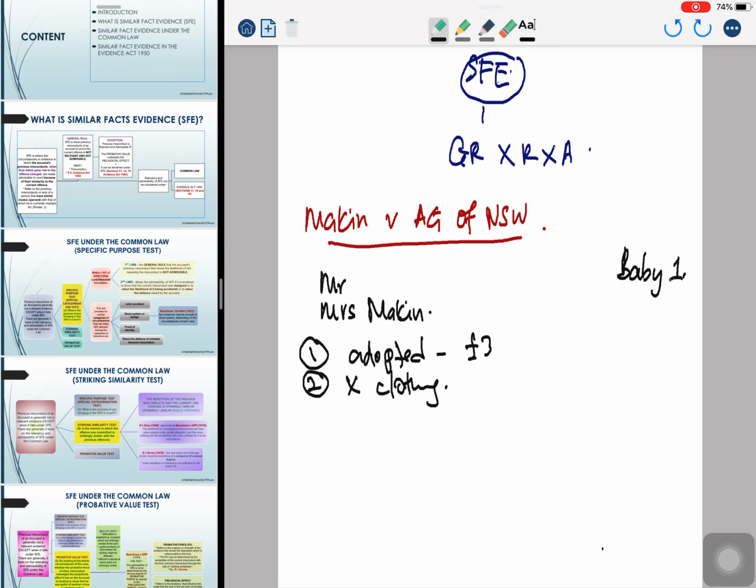Eventually the baby was said to have died because of pneumonia. Therefore, they claimed that the babies all died because of natural causes. Upon investigation, the police found more than 25 babies buried at the backyard of Mr. and Mrs. Makin's house.